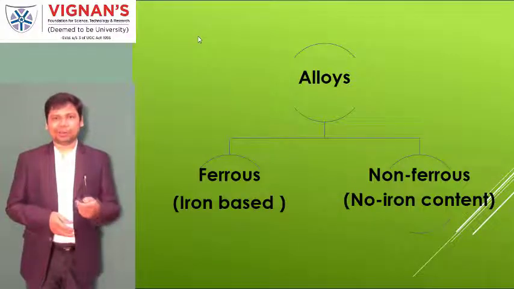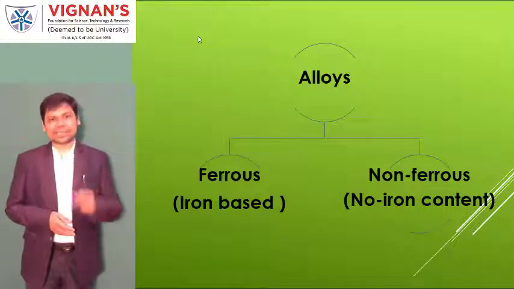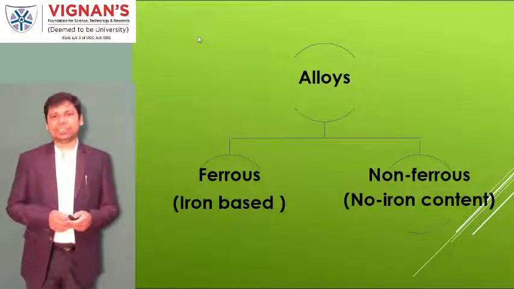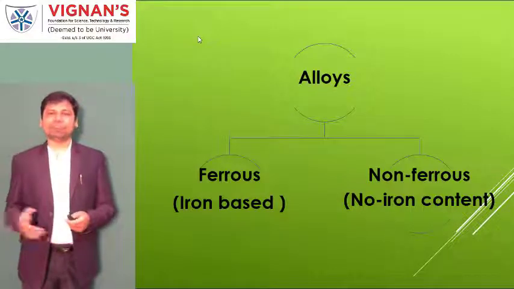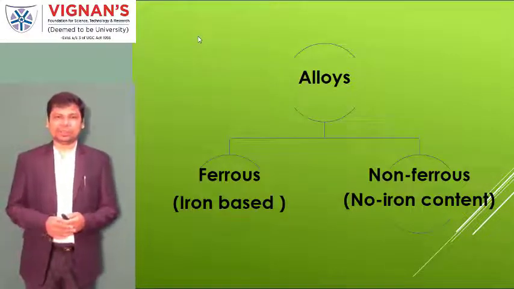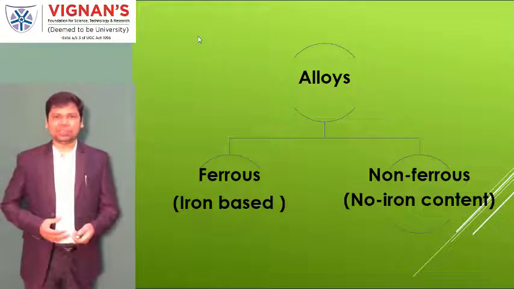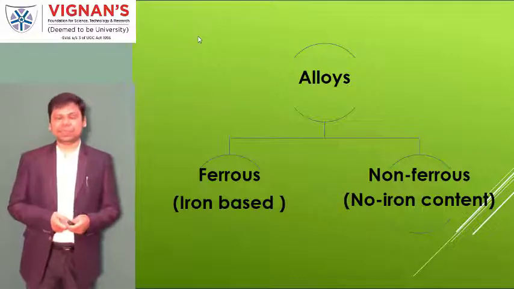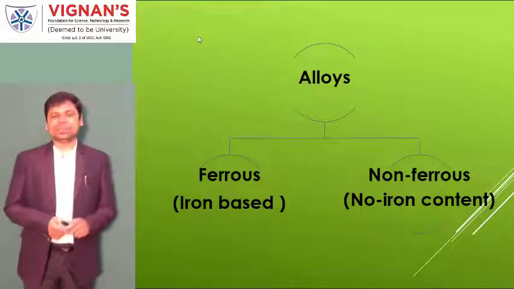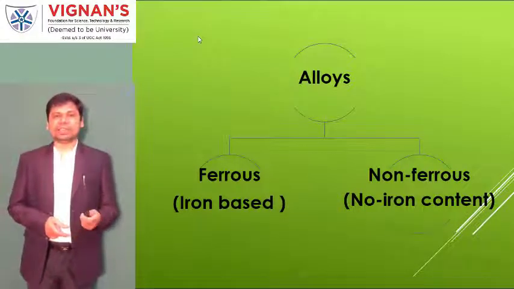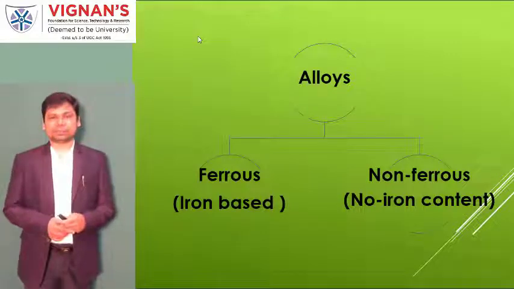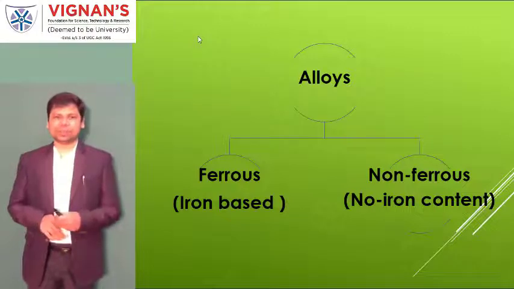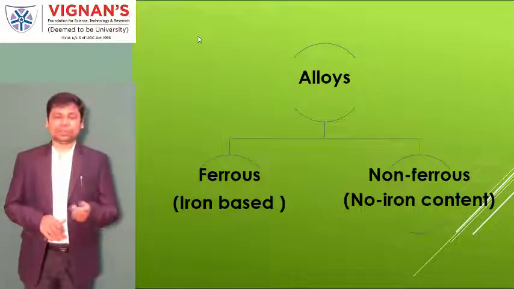Now that alloy, which is a ferrous alloy, starts from iron, which is a soft one and easily forms rust due to reaction with the water particles in the environment. That combination is converted and becomes one of the strongest materials on the earth, which is called stainless steel. The harder one. How it is converted, how it is transformed, those things we will talk about in this lecture.